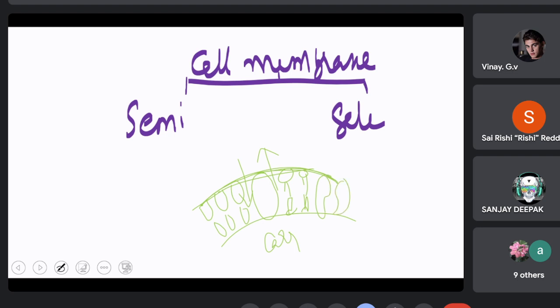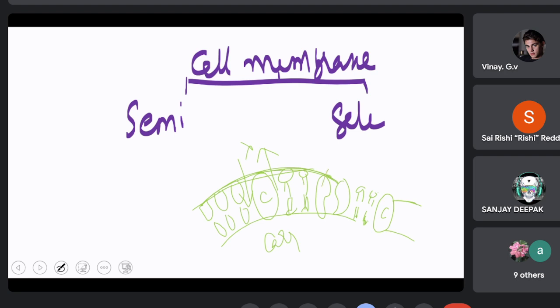Carriers transport substances against the concentration gradient. There are two types of carriers. One carrier does not use any energy; that is involved in passive transport. Another carrier acts as an enzyme, breaks down ATP, releases energy, and is involved in active transport.